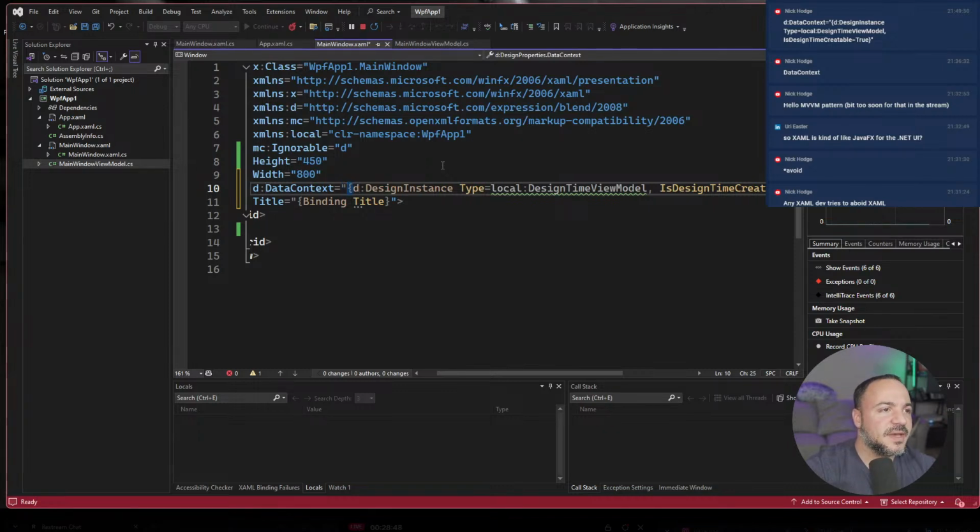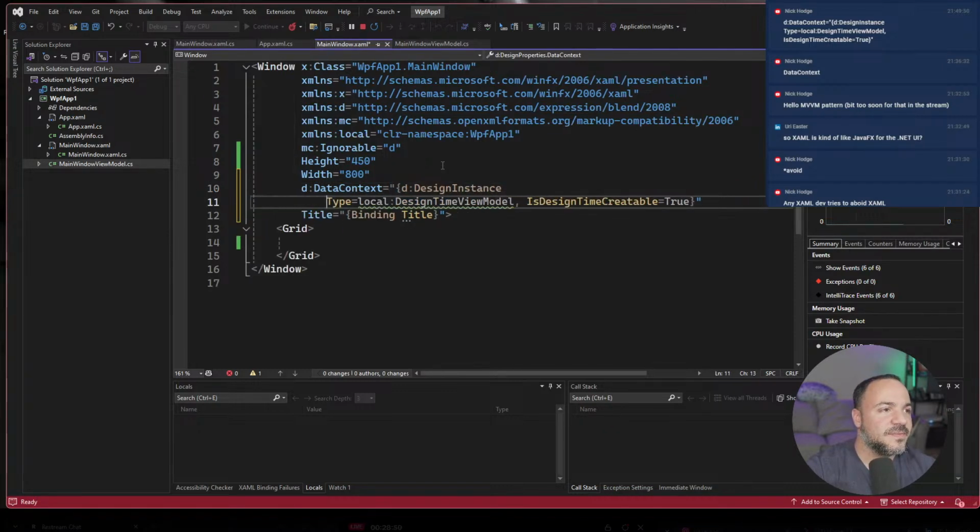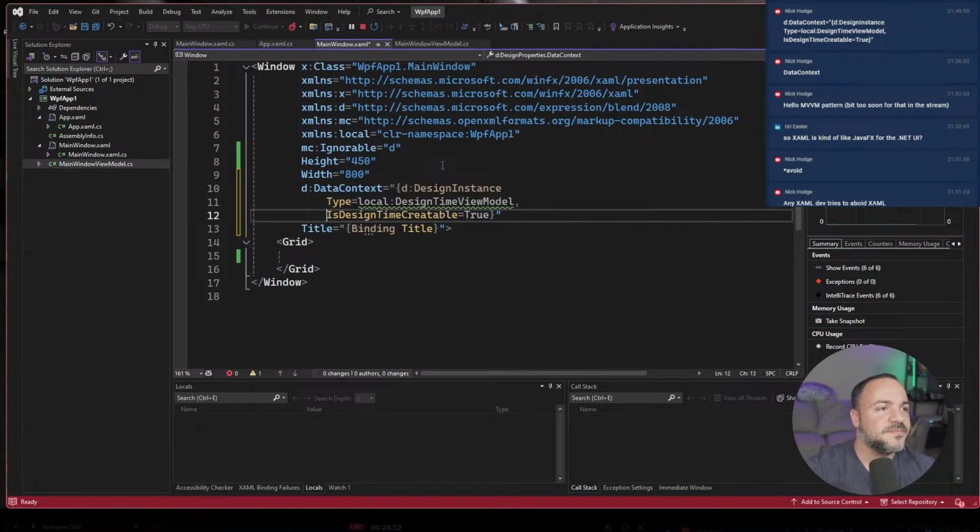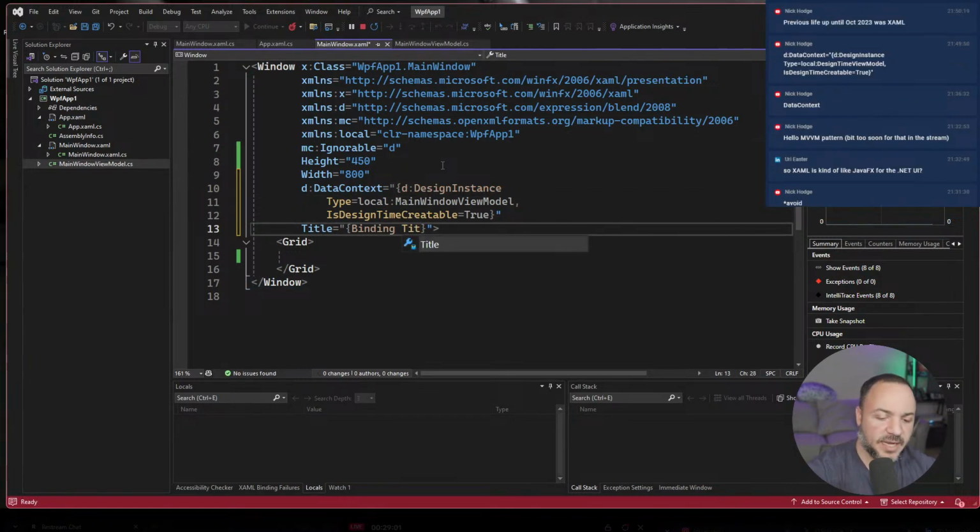Let me do this. I hate how this stuff is all spaced. And then I should be able to do MainWindowViewModel. There we go. So now title shows up. Yep. Thanks, Nick Hodge.